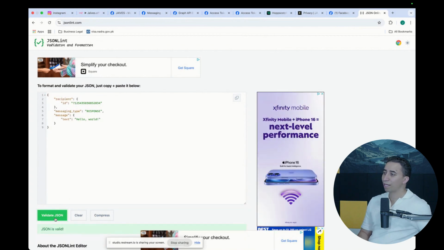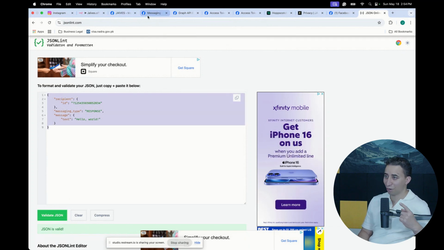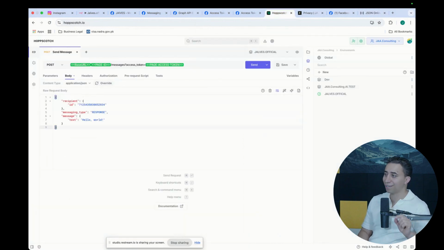Okay, when you are building your HTTP request post where you have to send the body on the request, you can use this tool to make sure you are following the JSON format correctly. So now you see no error. Okay, so just to recap, I had to set up the n8n webhook, so I can send one test message to be able to get the sender ID, so I can finish the test in this API. So fingers crossed, if everything works fine.